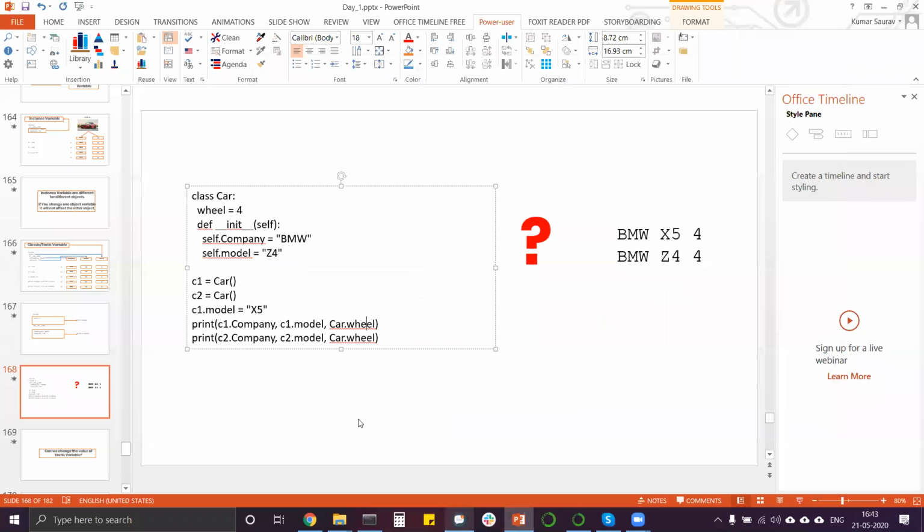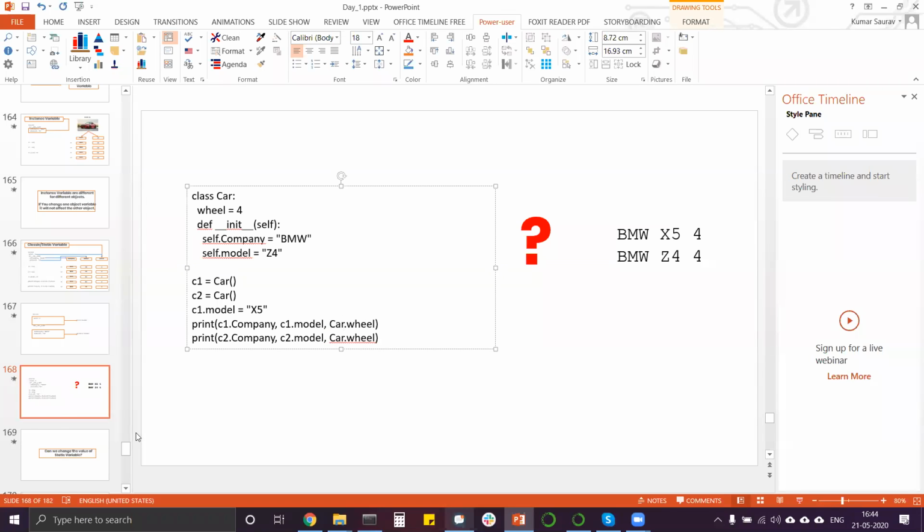Hold on, every programmer does that. Okay, but remember this thing, guys. Do not do this kind of thing, like instead of car.wheel, do not use c1.wheel. It will make things so jumbled up later on. You will not be able to understand which one was the class variable, which one was the static variable. Rather use car. It is allowed. You should use this. Okay.